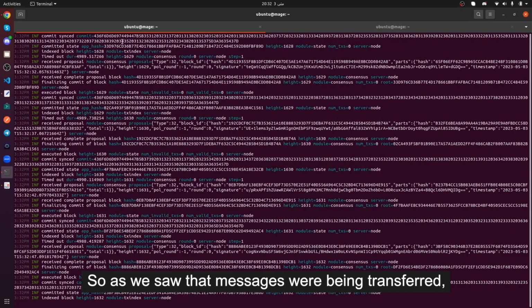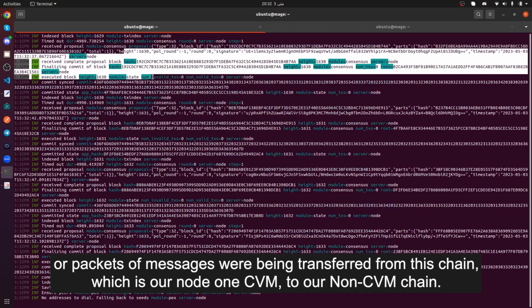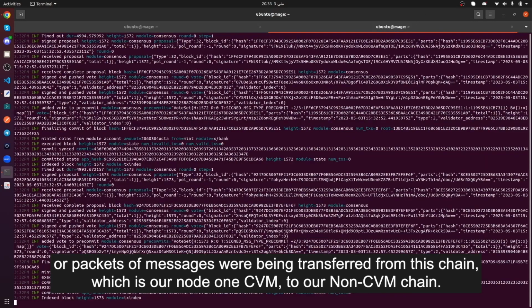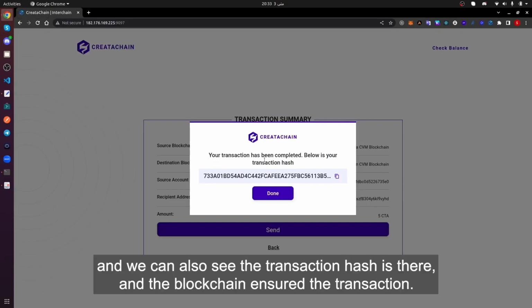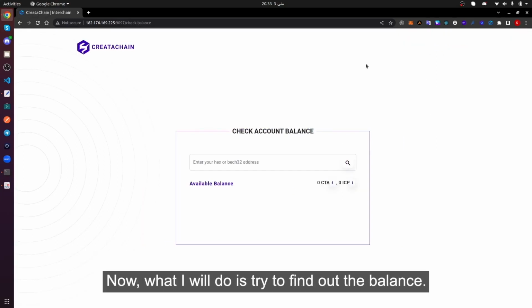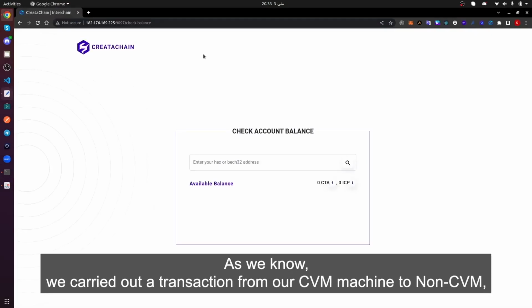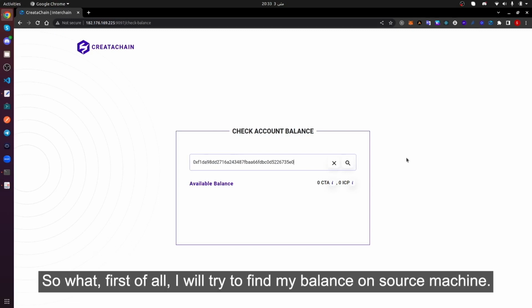As we saw, packets of messages were being transferred from this chain, which is our node 1 CVM, to our non-CVM chain. That's how the messages occurred, and we can also see the transaction hashes there, and the chain ensures the transaction. What I will do is find out the balance. As we know, we carried out the transaction from our CVM machine to non-CVM, and it was around, I believe, 5 CTA. First, I'll find my balance on the source machine.